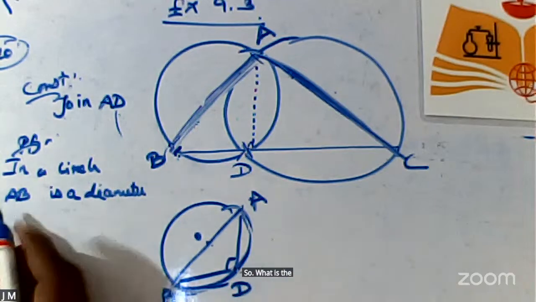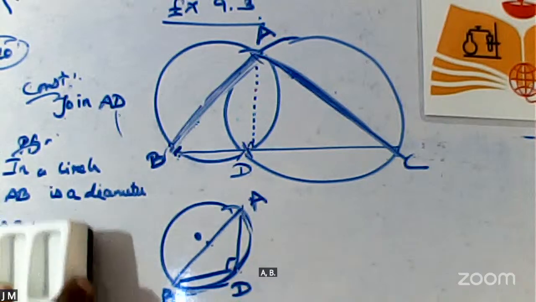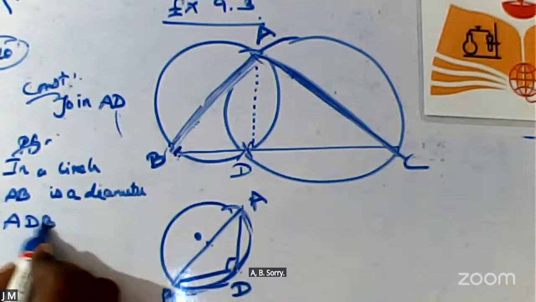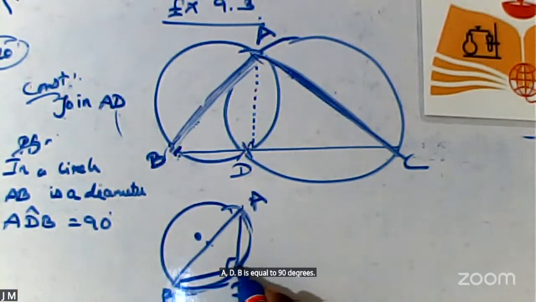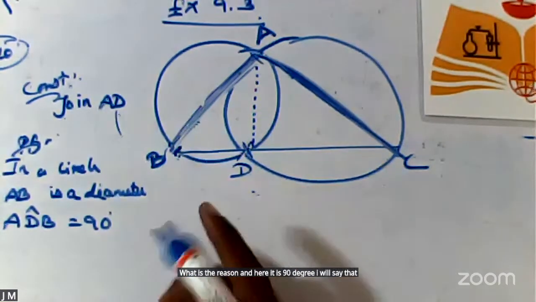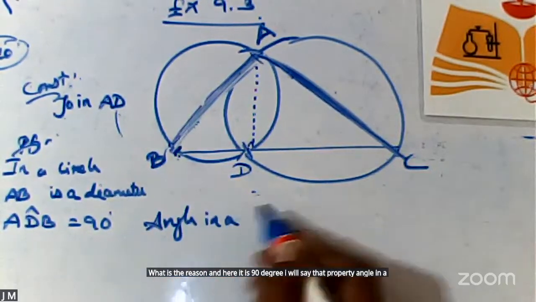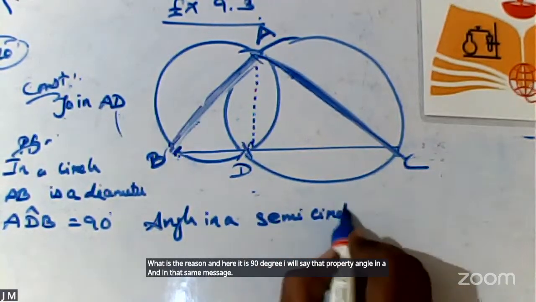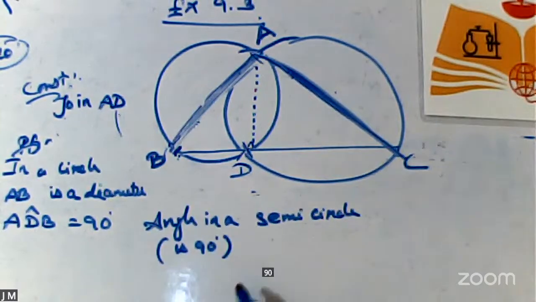Angle ADB is equal to 90 degrees. What is the reason? I will say the property: angle in a semicircle is 90 degrees. That is the reason.